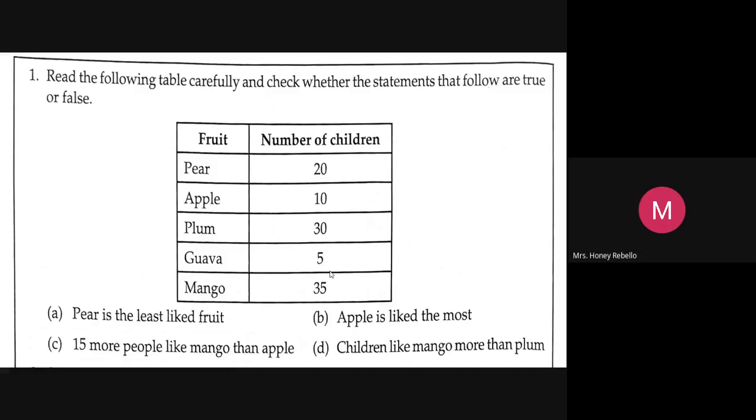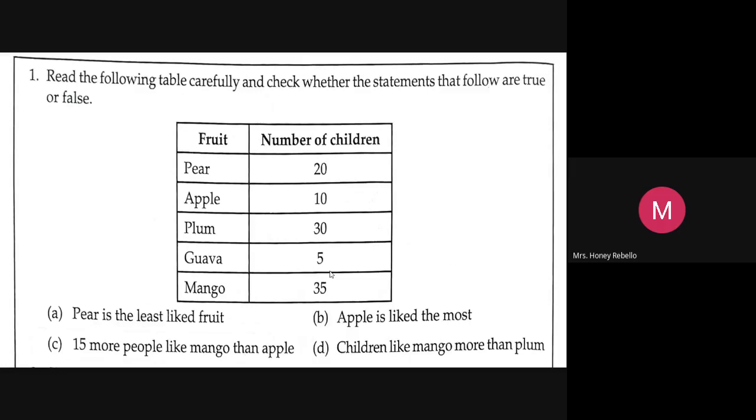You have to say whether statements are true or false. Don't say now. Let me ask one child now. Arush, can you tell me whether that statement is true or false? The meaning of it is, less number of children like pear. Is it right?